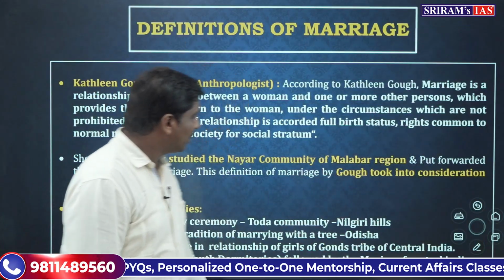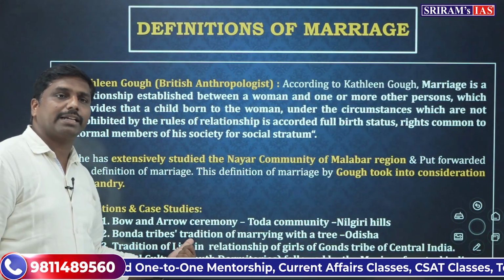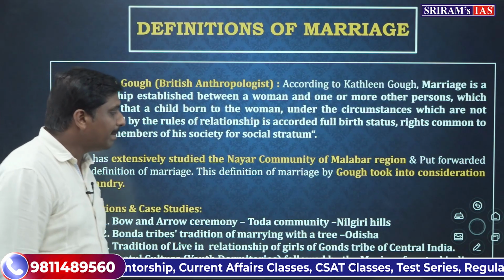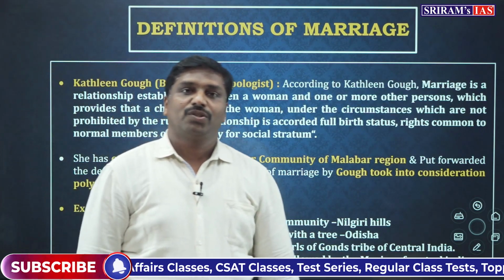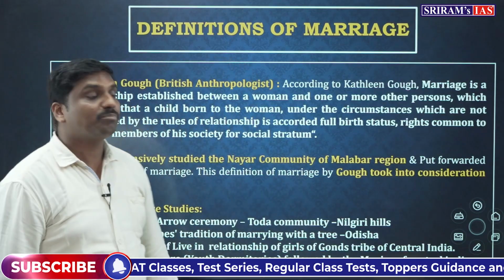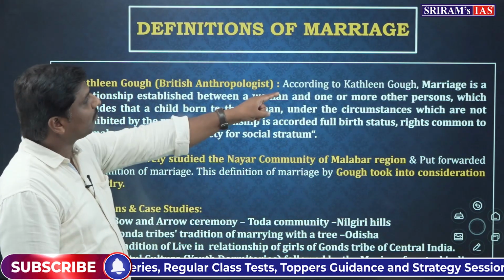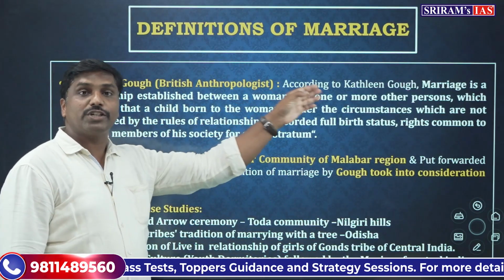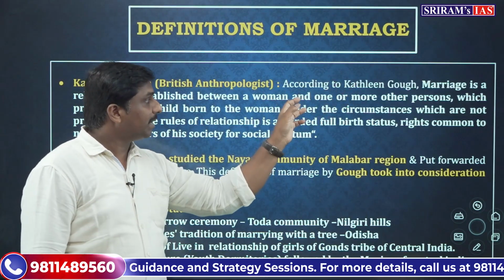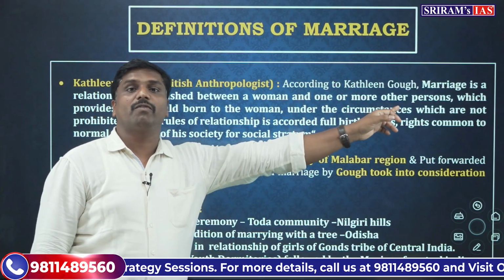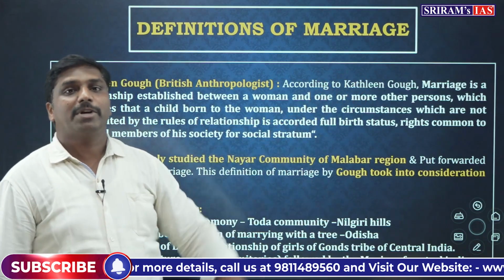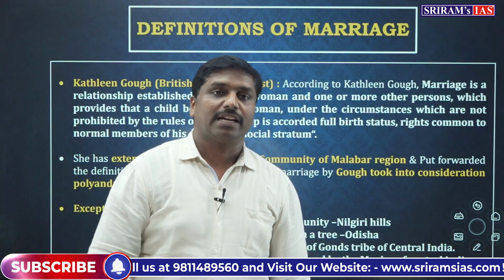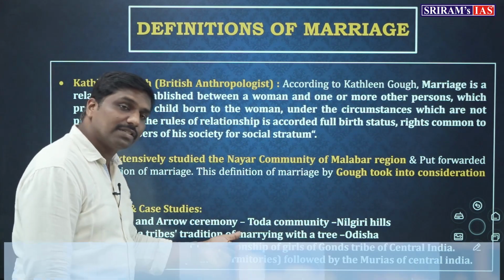Now just look at other things, like the Bonda tribes. There is a tradition of marrying a tree. In Bonda tribes, people get married to a tree. So here what happens? There is no mention of women, whereas the definition mentions a woman and one or more other persons. There is no mention of such trees and all those things. So this is another exception.